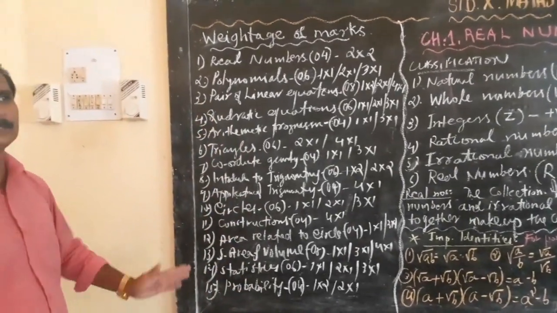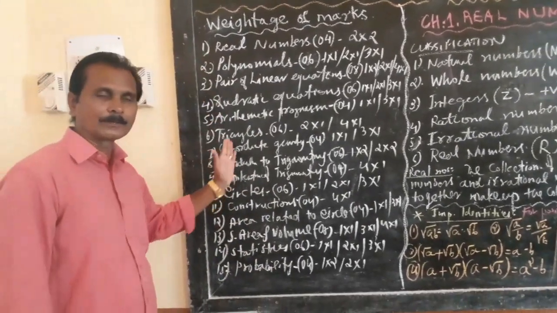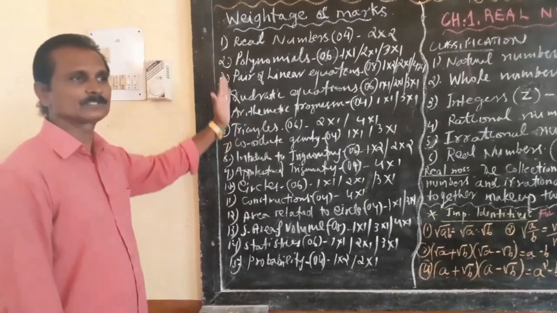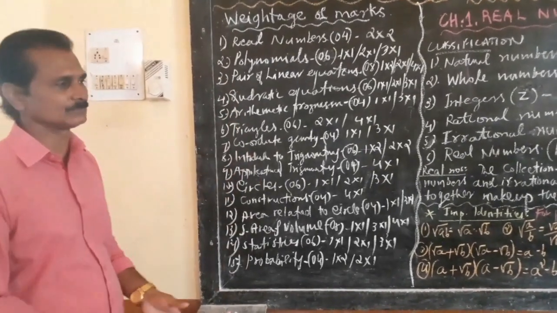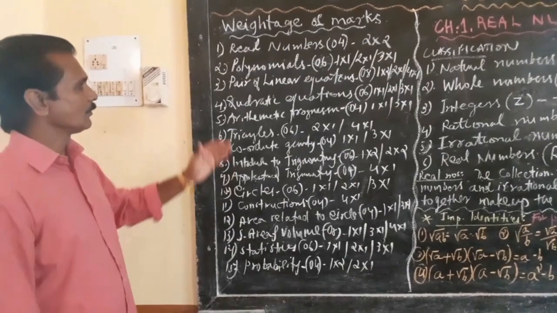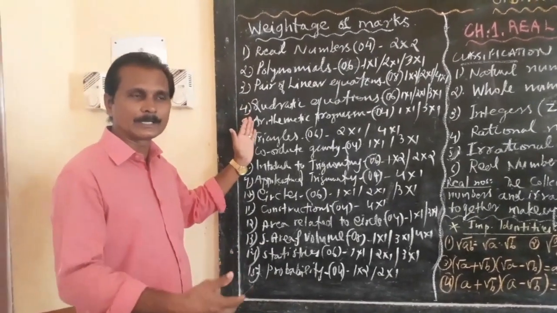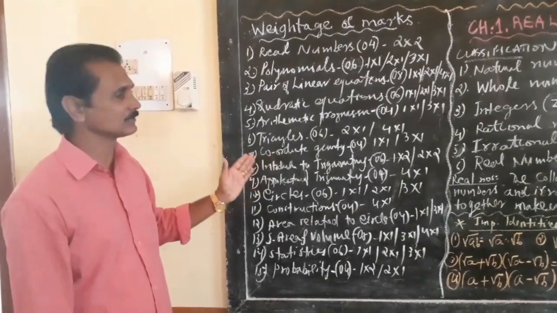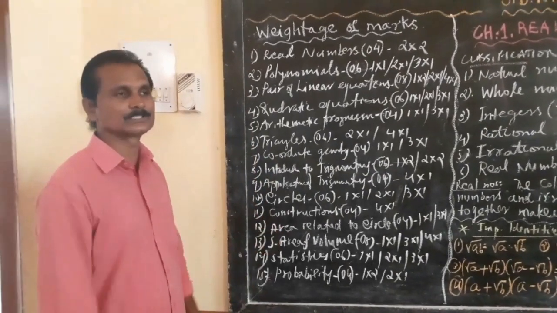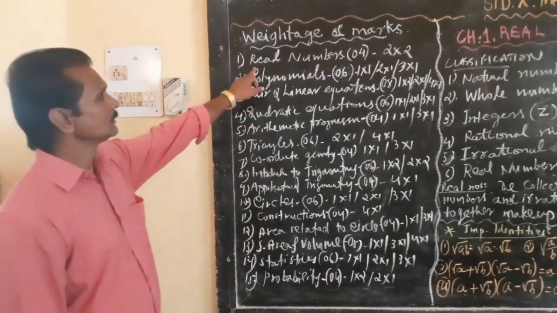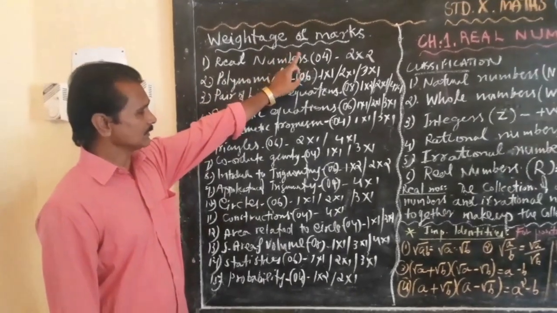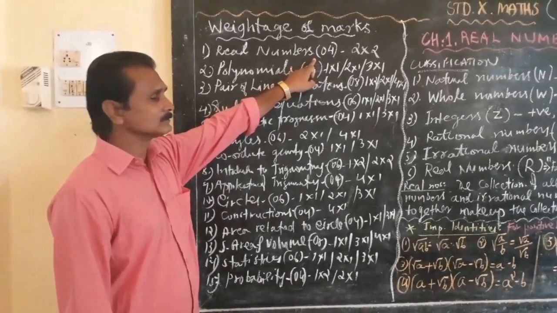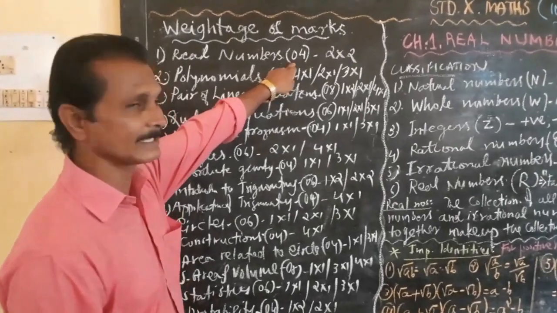So one way or another we have discussed all these things in the previous classes, but we need to learn more aspects, more theorems, more concepts in this 10th standard. Now, for each chapter I have written the quantity of marks you can expect from each chapter.